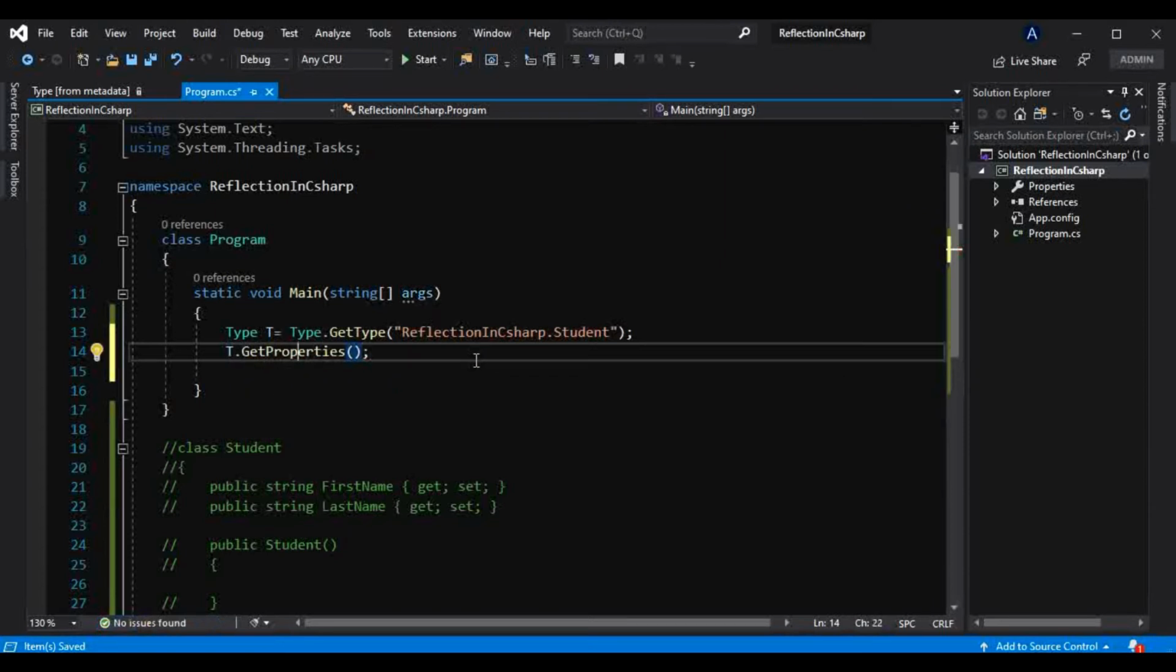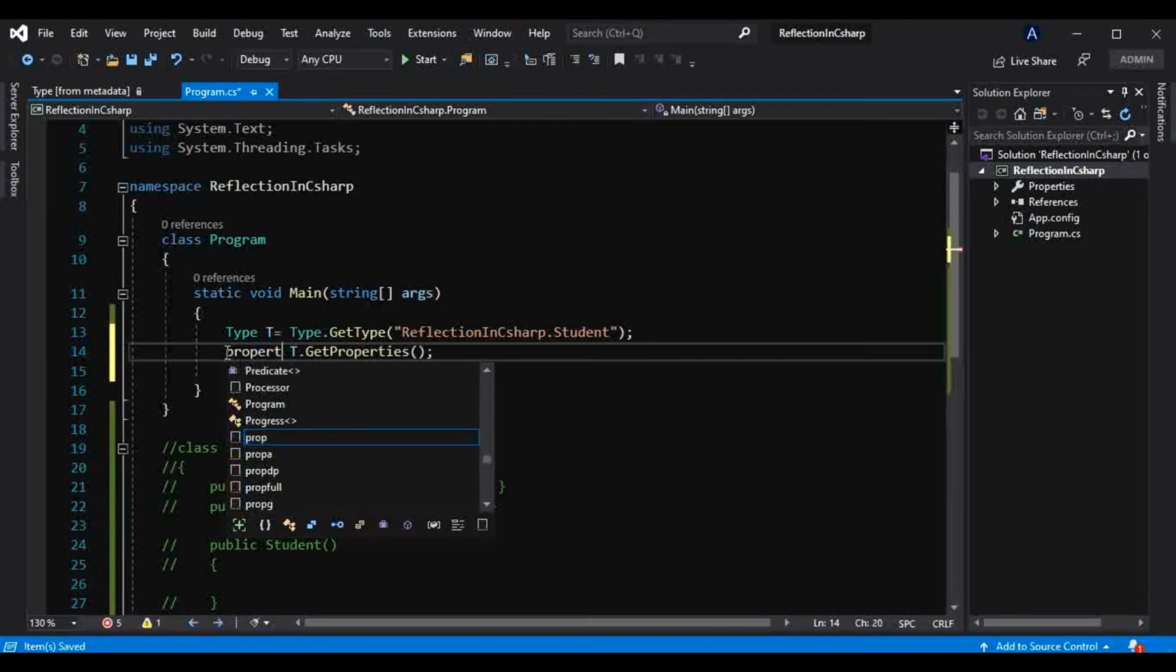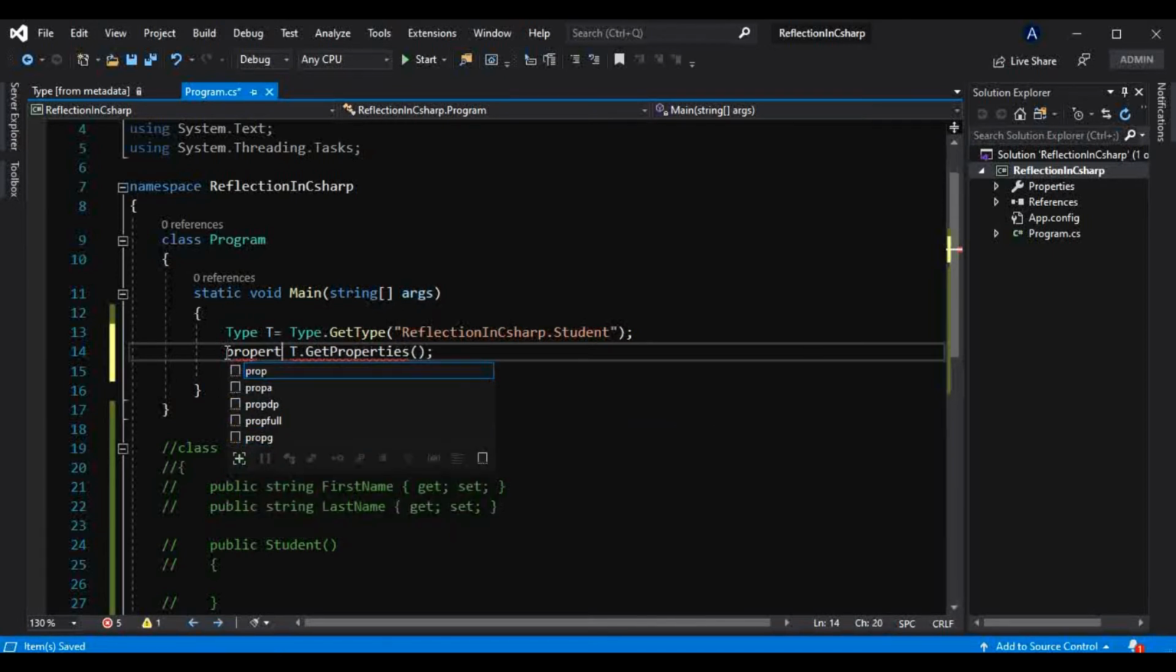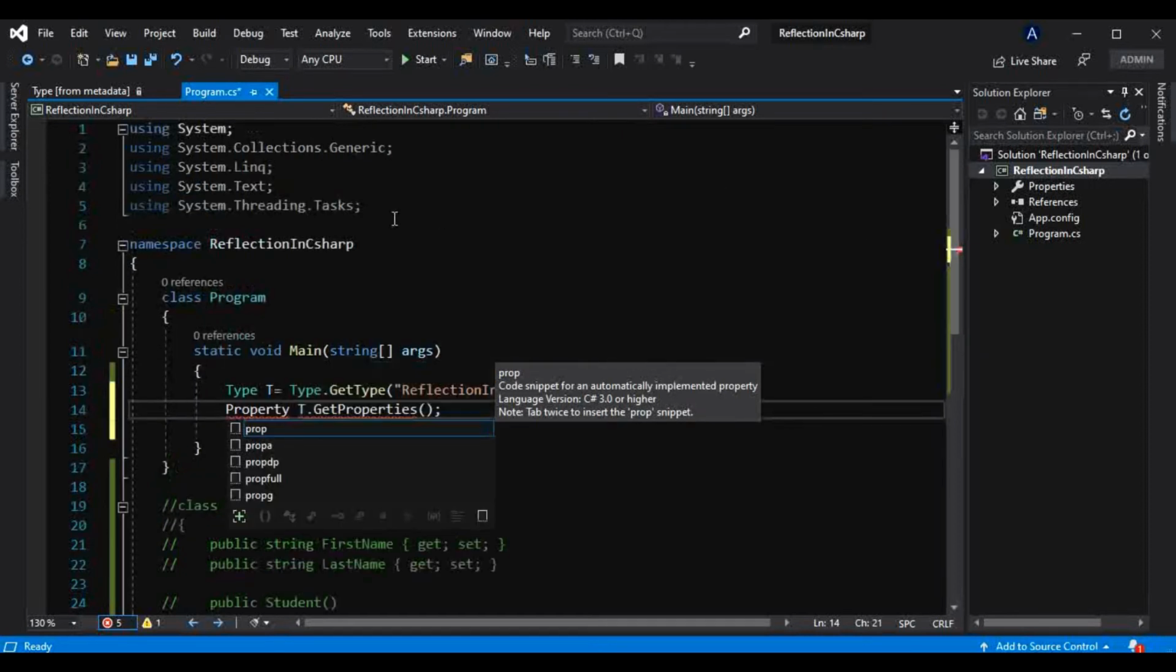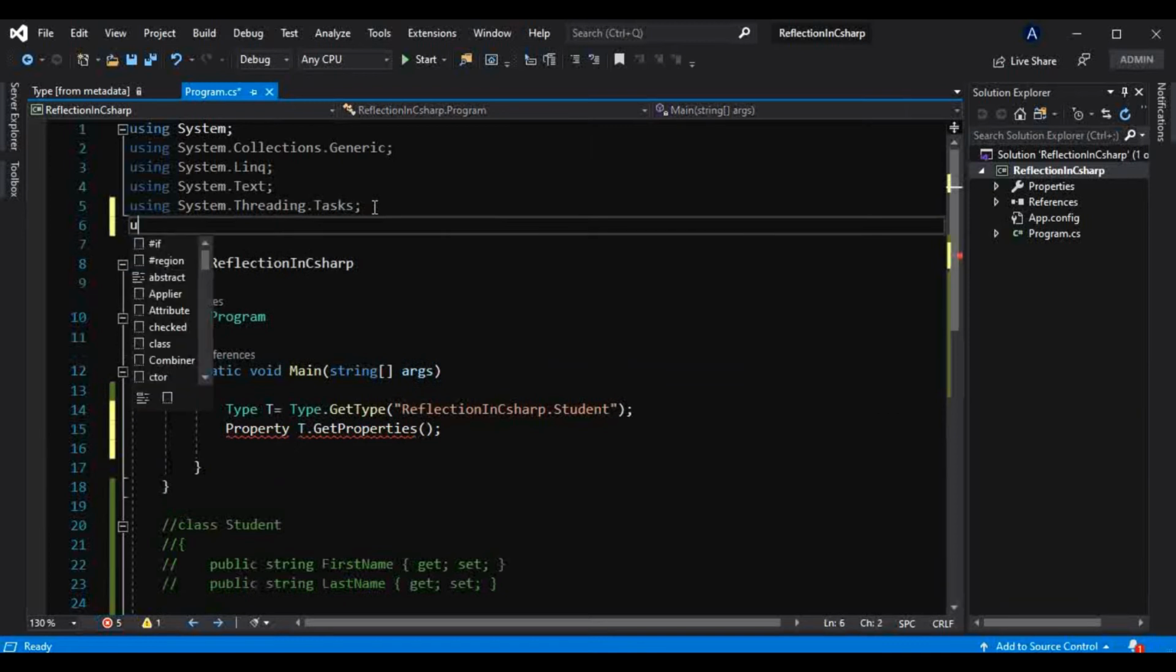Now what this property is returning, we can see here in the IntelliSense, is an array of PropertyInfo. So we can store that inside a PropertyInfo array. But why is it not showing me IntelliSense? Because the PropertyInfo class, the MethodInfo class, and all of them are present inside the Reflection namespace, and that's where we can use reflection to implement late binding. That's how we are using reflection.